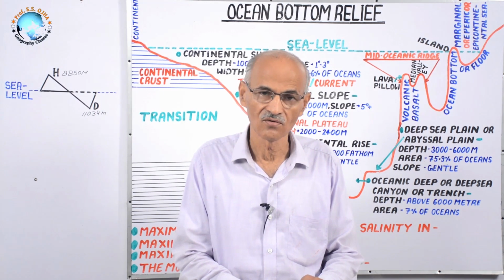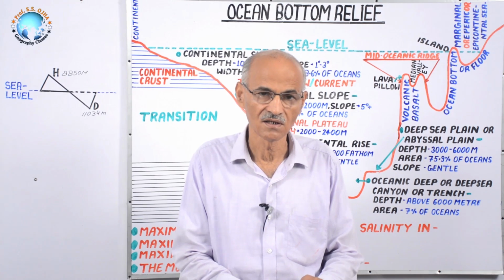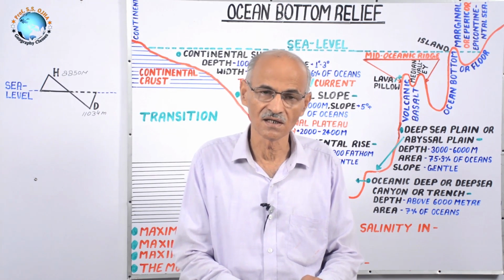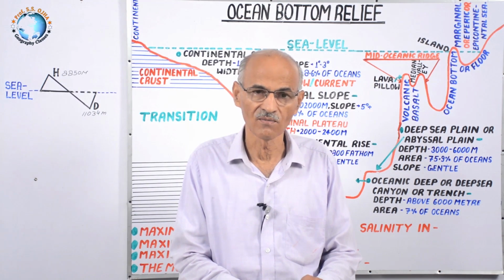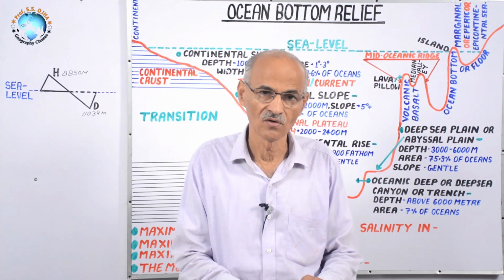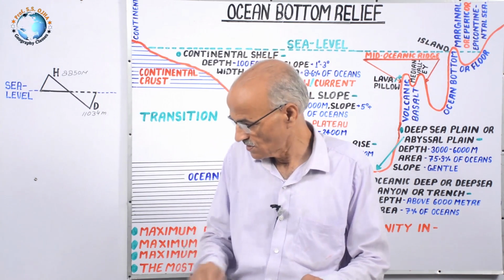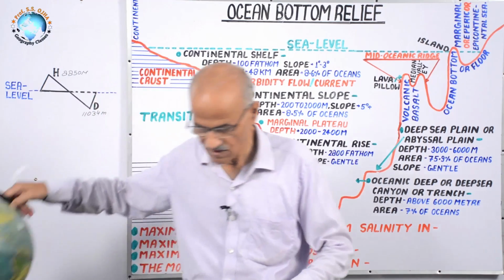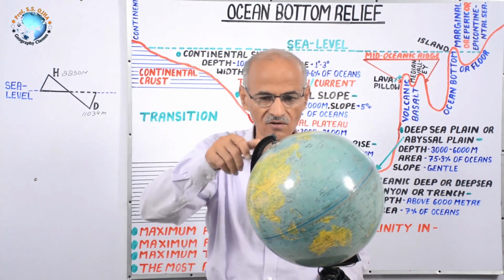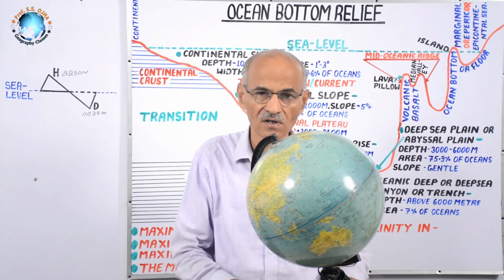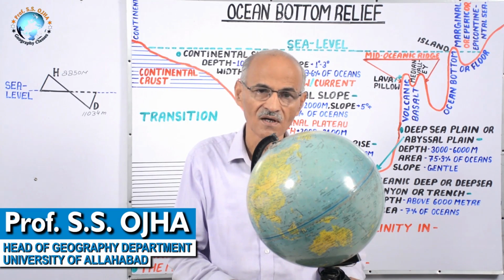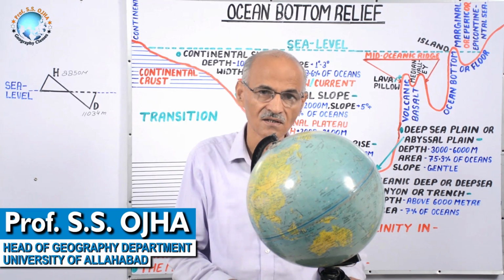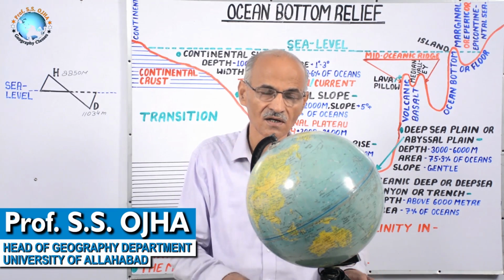What is sea level? Why is sea level taken as the criteria to measure the height above and depth below? Why not ocean level? It is very simple to understand that oceans are vast water bodies and they have an ellipsoid or spherical shape, curvature, because the water body lies on the earth.